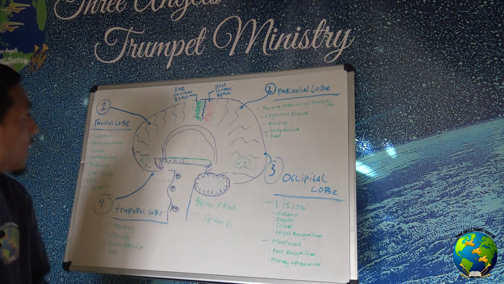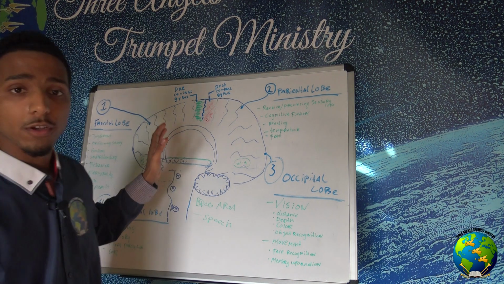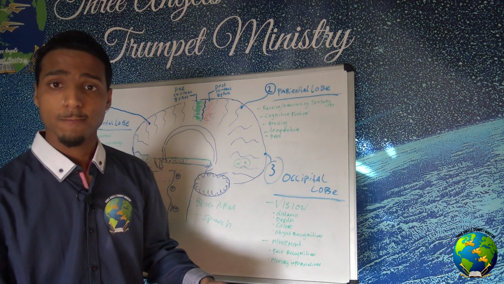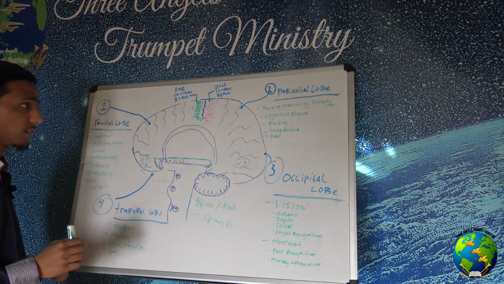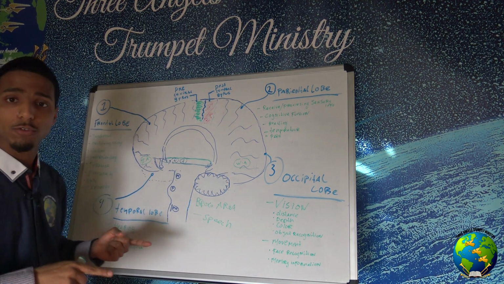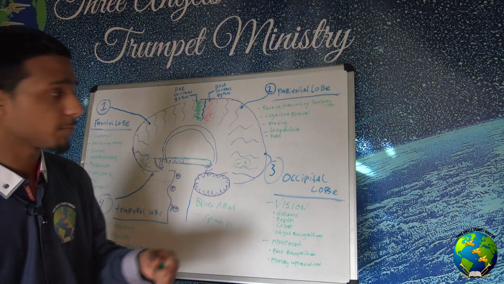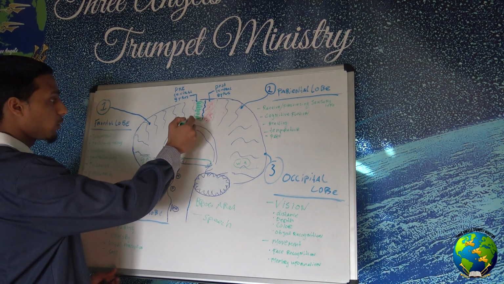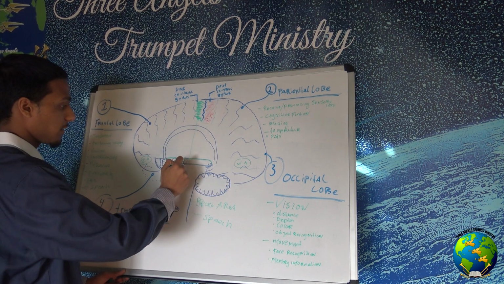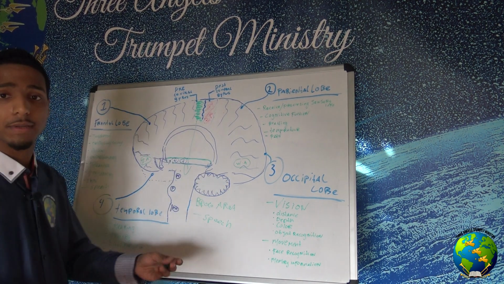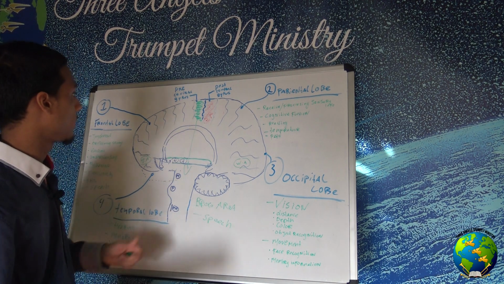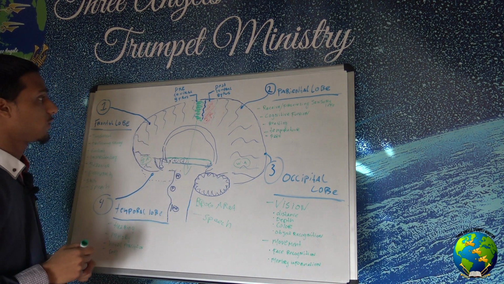The precentral gyrus is responsible for our motor output. It sends motor information from your brain to the spinal cord and to different parts of the body. So this is where your motor output takes place, and it sends information from your brain to your peripheral nervous system and different parts of the body. So this is the precentral gyrus.